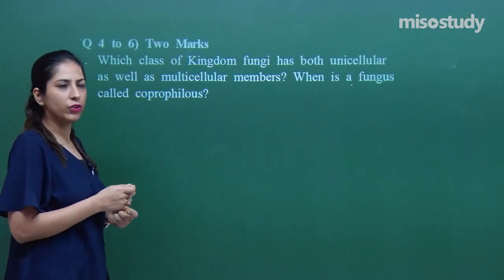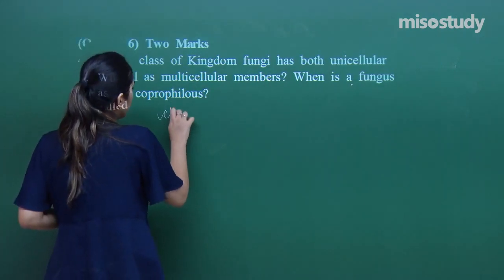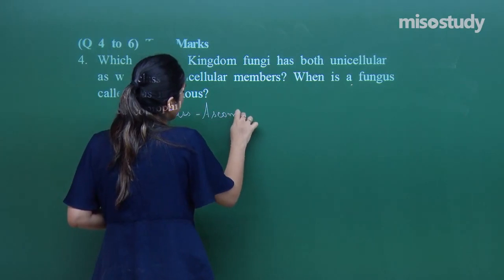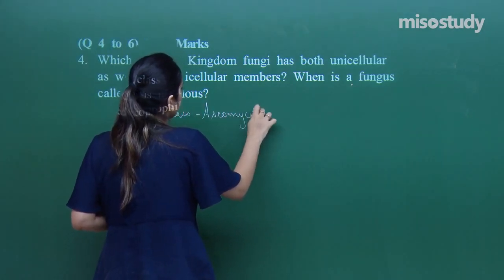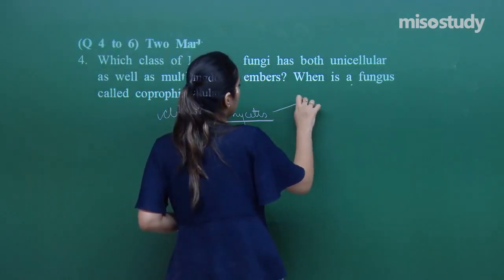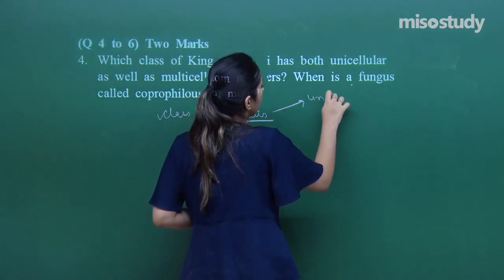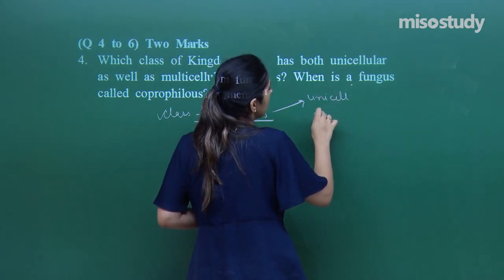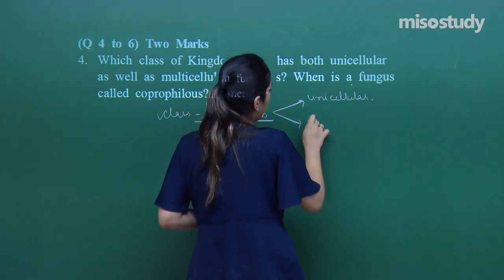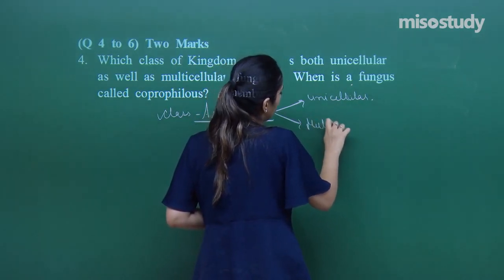We have studied the 3 classes. Out of these, the class Ascomycetes has both structures, those which are unicellular and those which are multicellular.